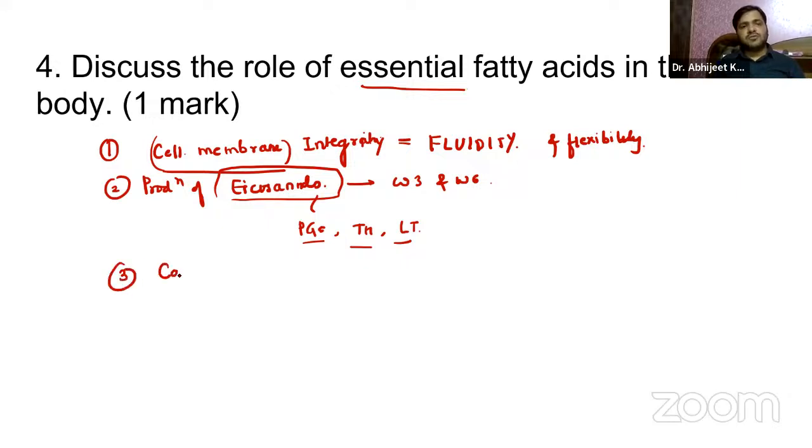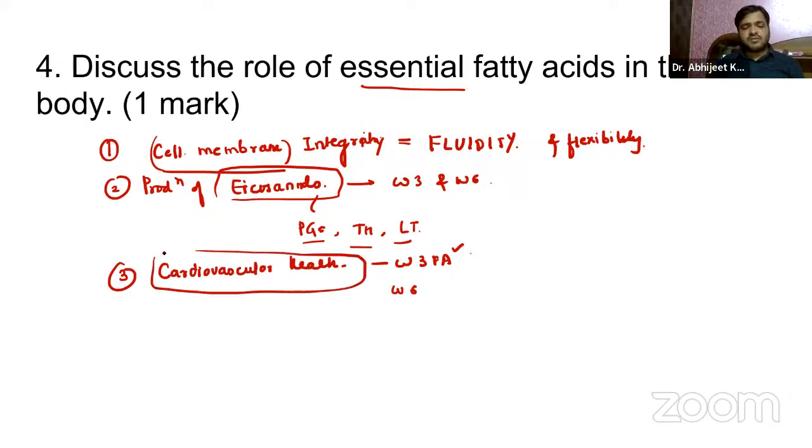Apart from that, you can also mention cardiovascular health. Omega-3 fatty acids, such as eicosapentaenoic acid, and omega-6 have a positive effect on the cardiovascular system.